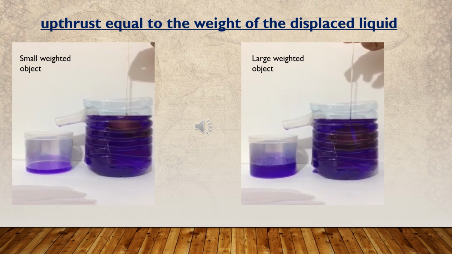Then the upthrust exerted by the liquid on the two objects is different. When the mass or the weight of the object increases, the displaced amount of water increases.